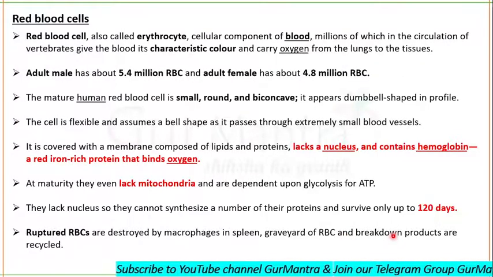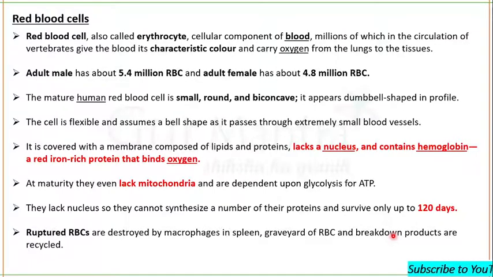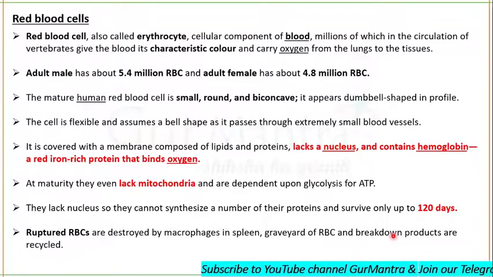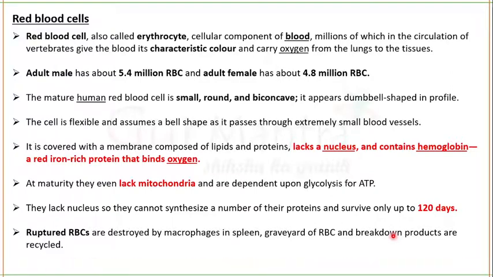After the RBC is phagocytosed by macrophages in the spleen, some products come out after the destruction. Then those products are recycled back.